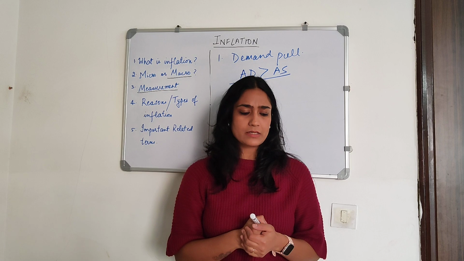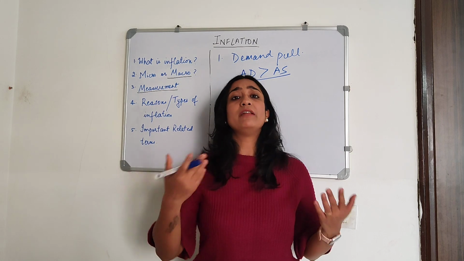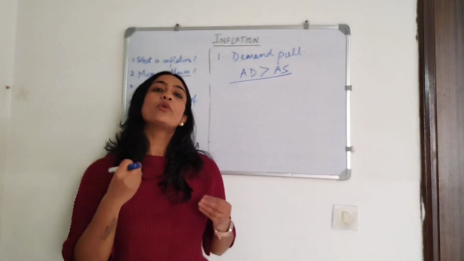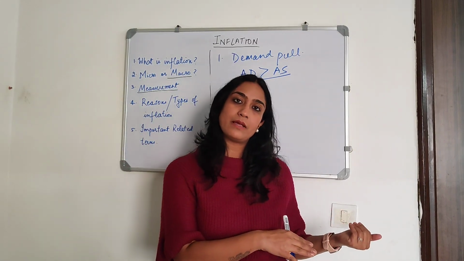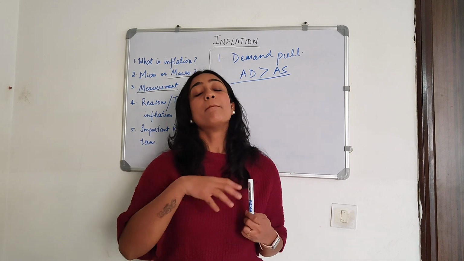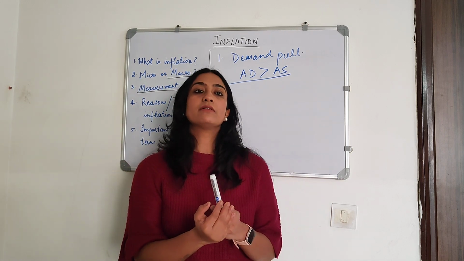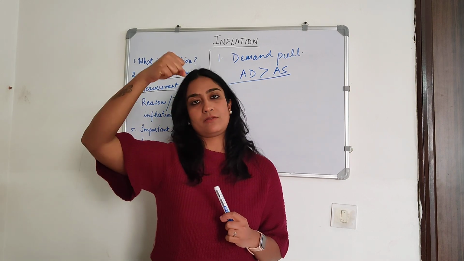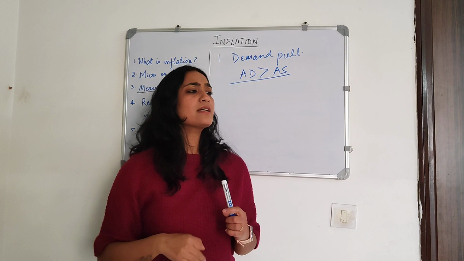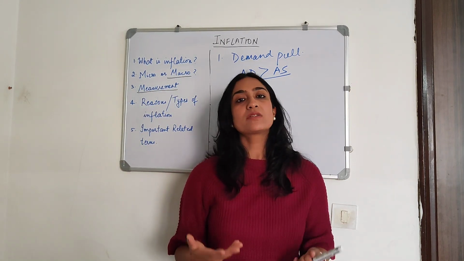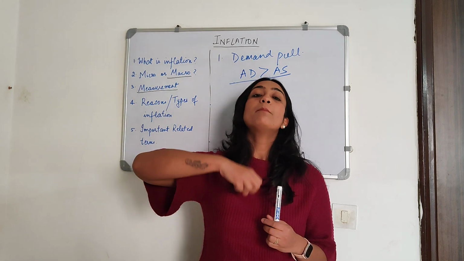So what kind of things can cause a demand pull inflation? One you can think is that say the general standard of living of people has gone up. So people now have more income, but for some reason the supply is at the same level. So these people have more money, they will demand more of the existing goods and services. Since that is fixed, this higher demand will pull up the prices of these goods and services. Similarly, if the tax rates are lower, so people have more disposable income, again it will be a demand pull inflation.